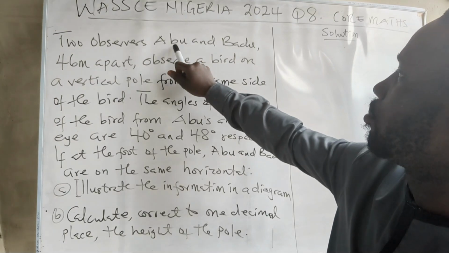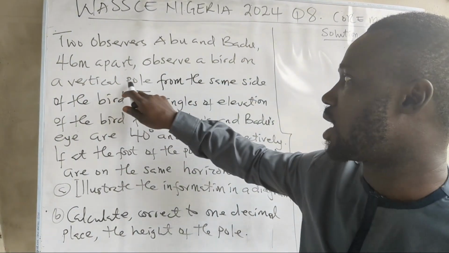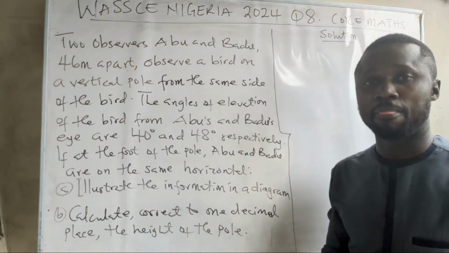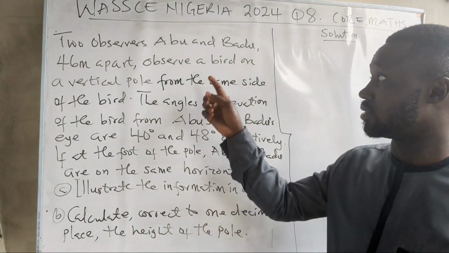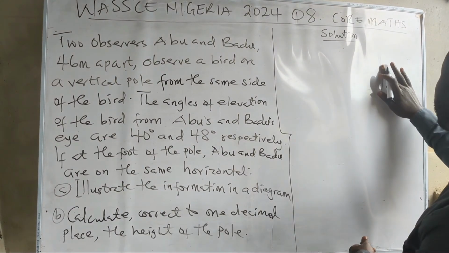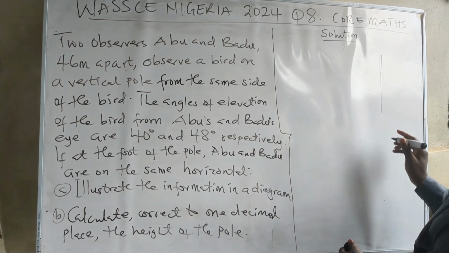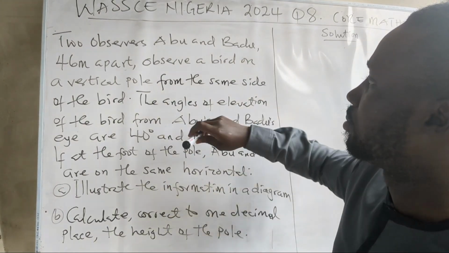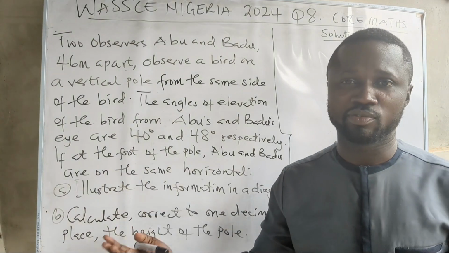Two observers, Ebu and Bedu, 46 meters apart, observe a bed on a vertical pole from the same side of the bed. So before I continue, let me explain. There are two observers who are looking at a bed on a vertical pole. So what we should know, we have definitely a vertical pole here, and there are two observers, Ebu and Bedu, 46 meters apart.